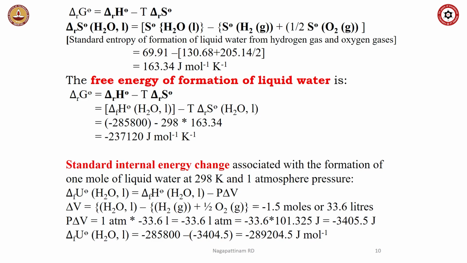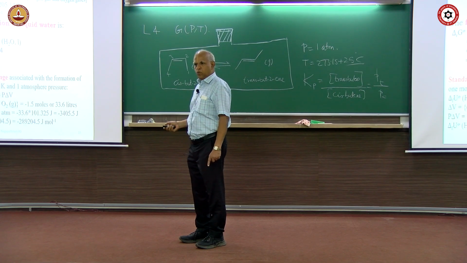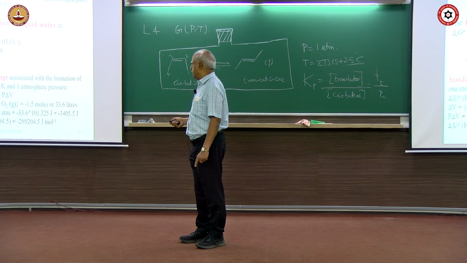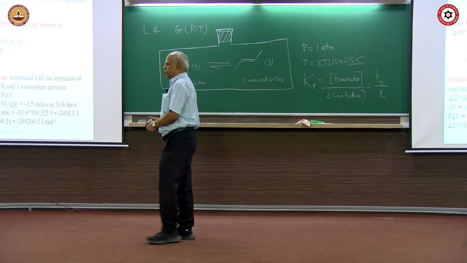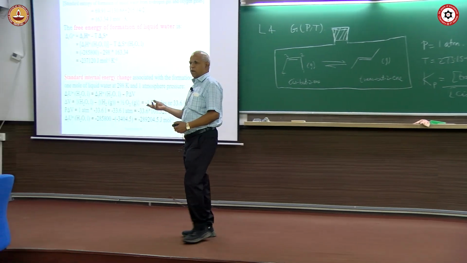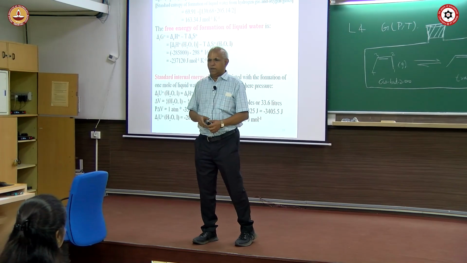You can calculate the standard internal energy change by using this formula. U and H are related, H equal to U plus PV, delta U equal to delta H minus P delta V minus V delta P. At constant pressure, only the P delta V term will survive. How do you calculate P delta V? P delta V for a perfect gas is nothing but delta n RT, because PV equals nRT.